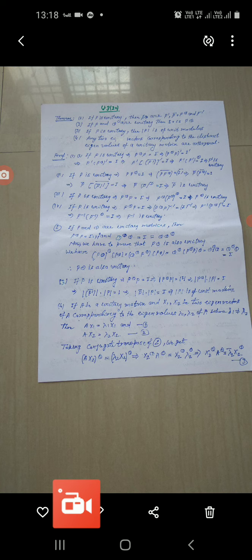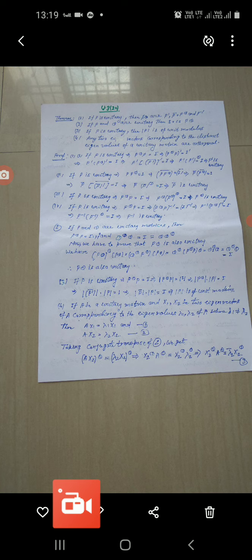We have taken inverse of both sides, and this is equal to P inverse into (P to the power theta) inverse equal to I. It means that P inverse into P inverse to the power theta equal to I. So we have proved that P inverse into P inverse to the power theta is equal to I. This means that P inverse is also unitary. So in this way we have proved the first part of the theorem.